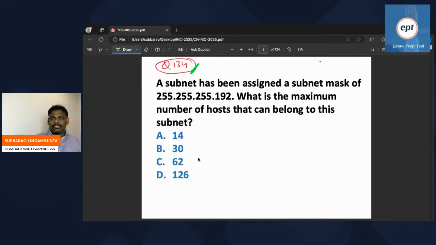Can anyone guess? Subnet mask is given, and by seeing this subnet mask, please let us know how many hosts it can accommodate.